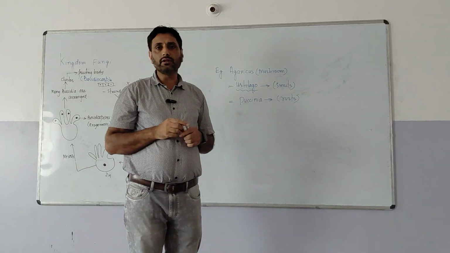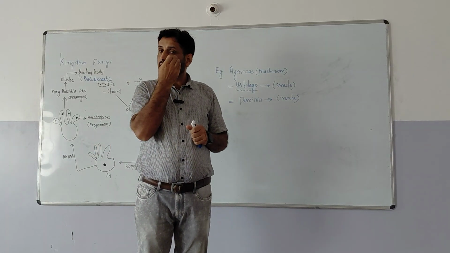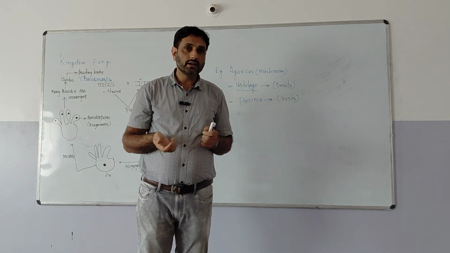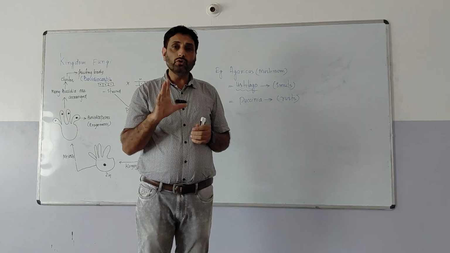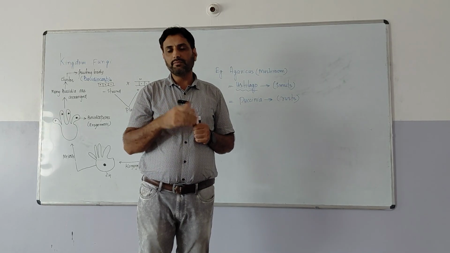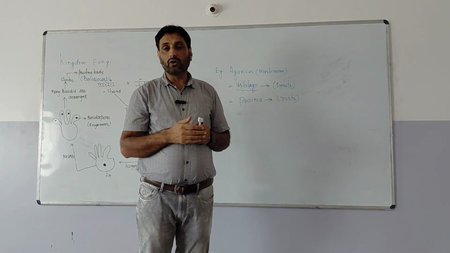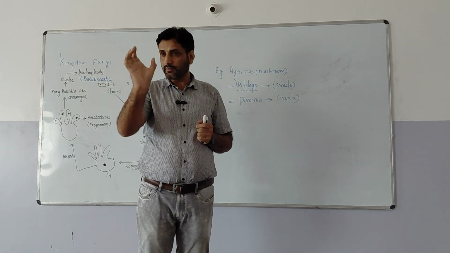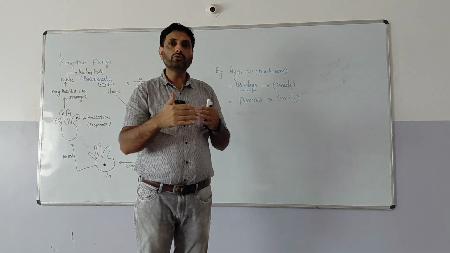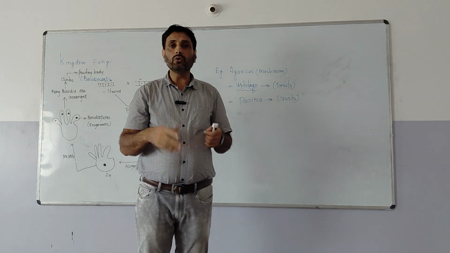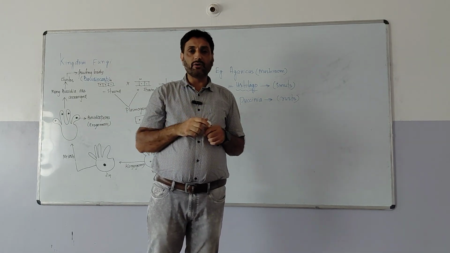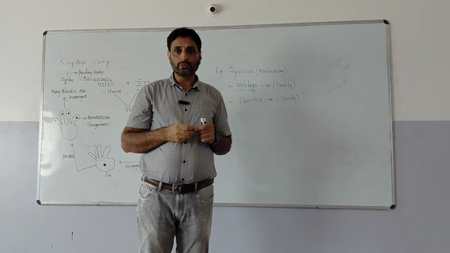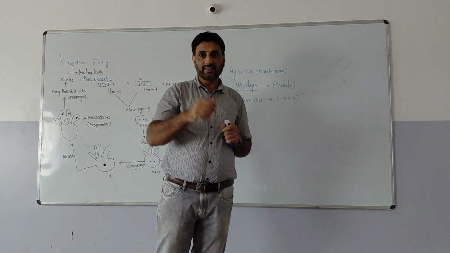In this way we can see Phycomycetes, Ascomycetes, Basidiomycetes. We need to remember these examples because a column-based question comes: column 1 will have classes of fungi, column 2 will have examples, and you need to match column 1 to column 2. So this is about Basidiomycetes. Let us meet with the next class, Deuteromycetes, in the next lecture. Thank you very much.